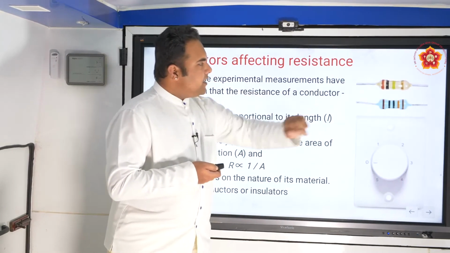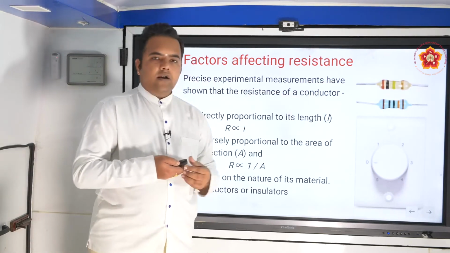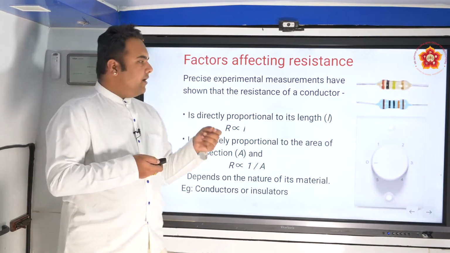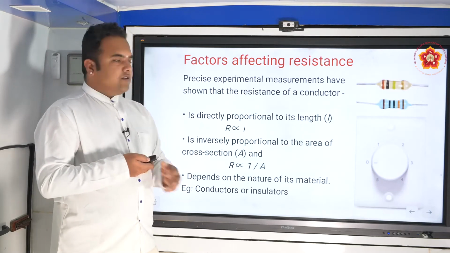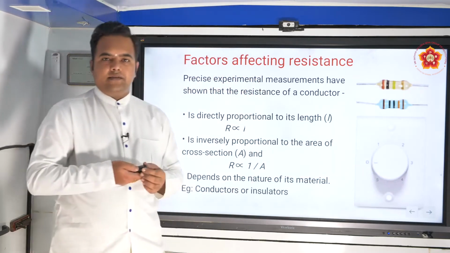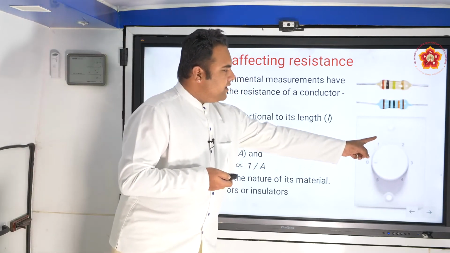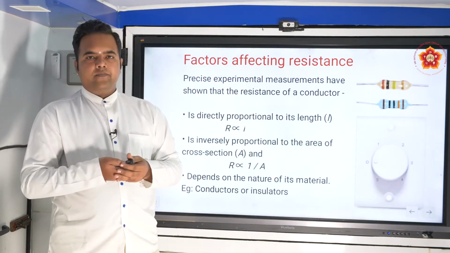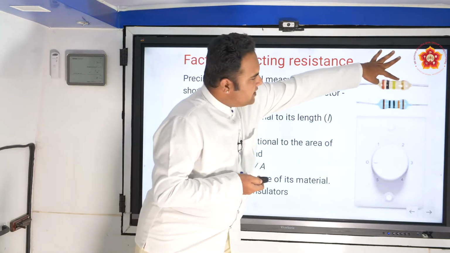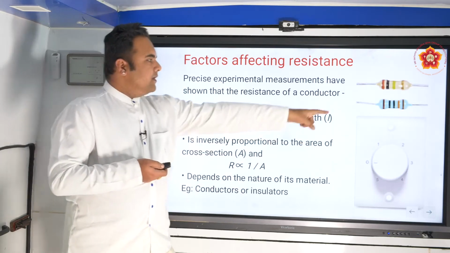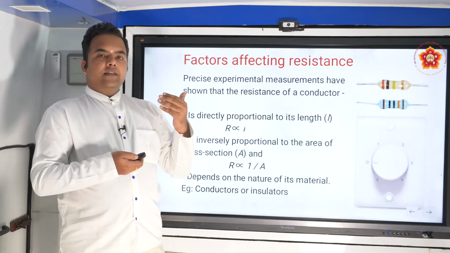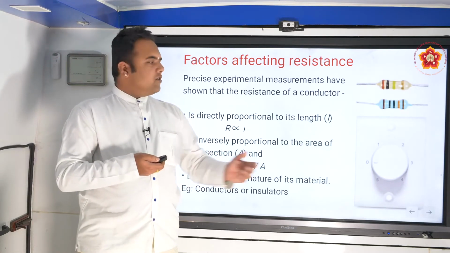So therefore, in smaller circuits, we see these components called resistors being used. These windings are used inside every circuit or every component so that the current can be changed. So this is an example of a variable resistor. The resistance keeps on varying in this particular case. So here there is a different resistance, here a different one, and therefore different currents. There are some cases where the resistance does not change at all. For example, this one is a resistor of a fixed resistance value. This one is also of a fixed resistance value. The resistance will not change. So there are two kinds. One is the resistor. The next one is the variable resistor or rheostat.